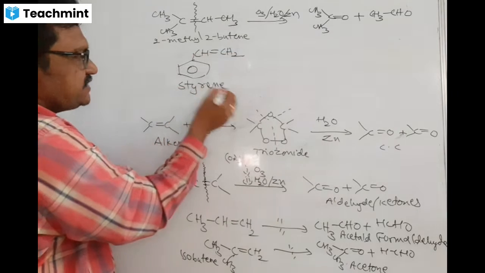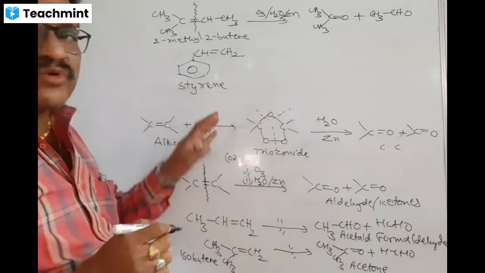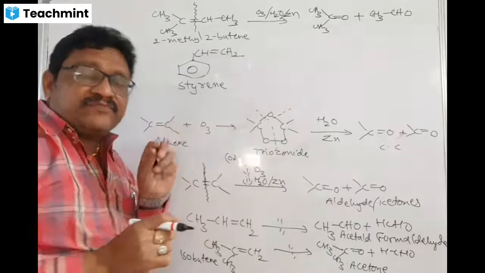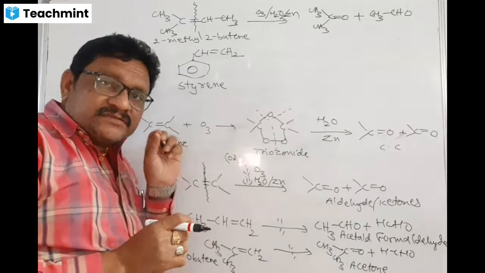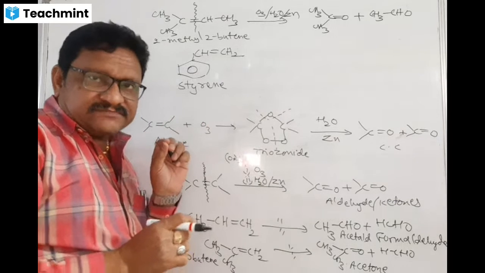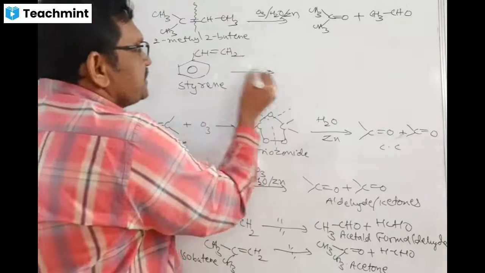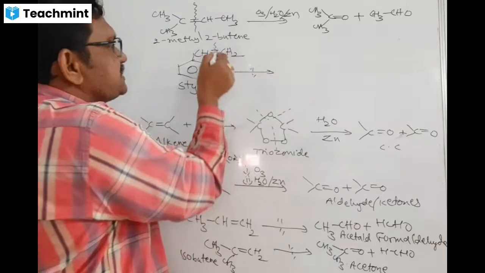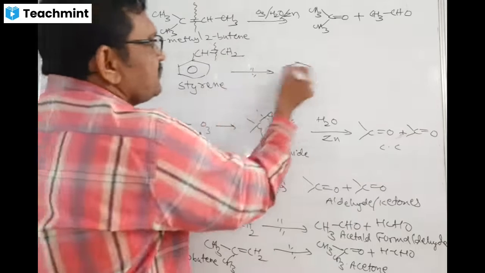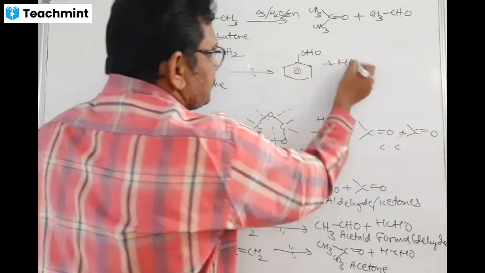Students, please write the name of each compound. While studying organic chemistry, you have to write the name of each organic compound. Then you get perfection. Please remember that. So, styrene on ozonolysis, breakage takes place here. You are getting benzaldehyde, C6H5CHO, plus another one is formaldehyde.